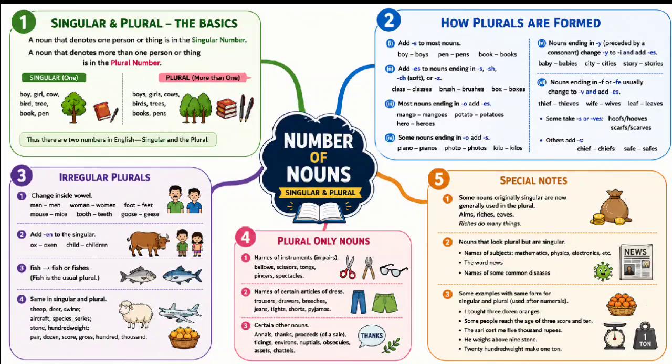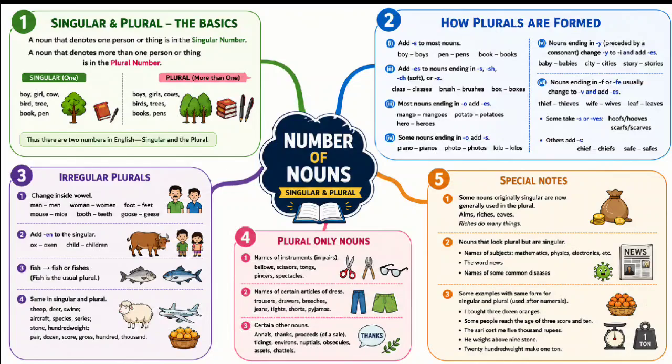For that kind, we have 3 circumstances. First one is names of instruments which have 2 parts forming a kind of pair, as bellows, scissors, tongs, pincers, spectacles. Second, names of certain articles of dress, as trousers, drawers, breeches, jeans, tights, shorts, pajamas.